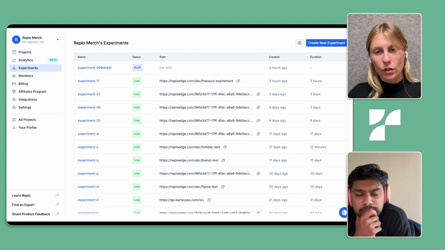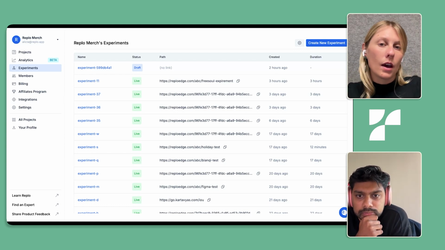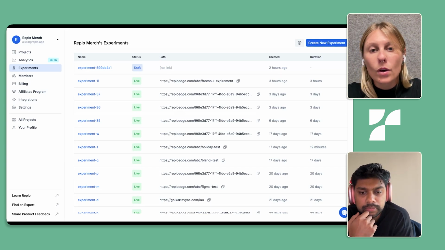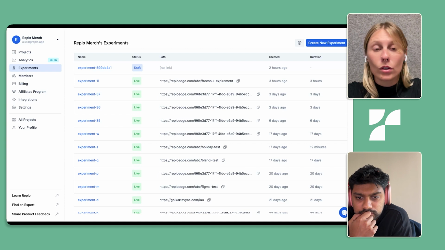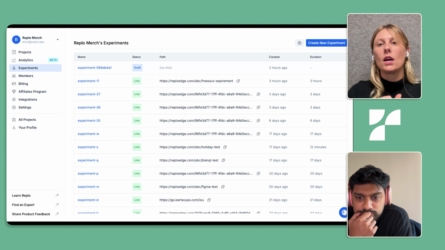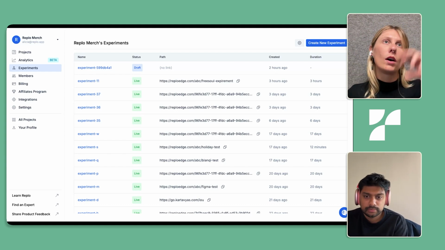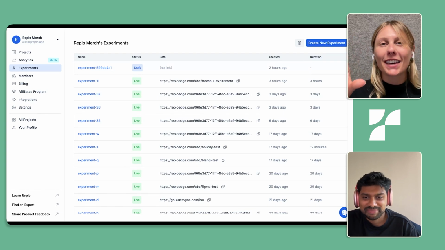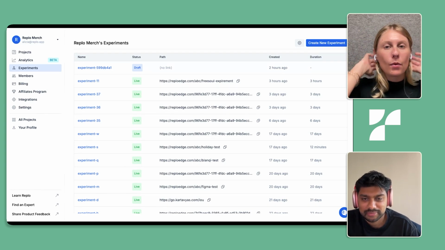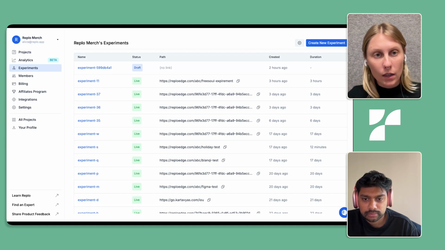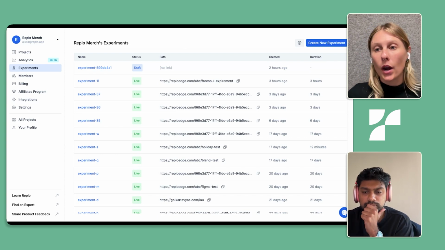But with this current infrastructure that we have for our experiments, the links that you create for your experiments that you would drive ad traffic to drive a user to whichever page split that you've decided instantaneously. So it is almost as if there's no flicker, there's no redirect. I'm not going to see one header and then a millisecond later see a different header. Really, with this infrastructure, it means that your customers are getting to the variant that they should be getting to as quickly as possible. So that's a really key part of experiments.